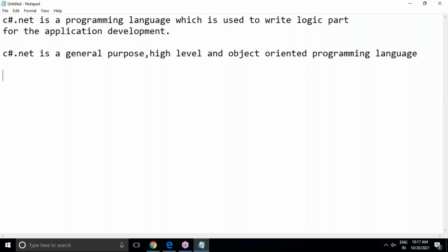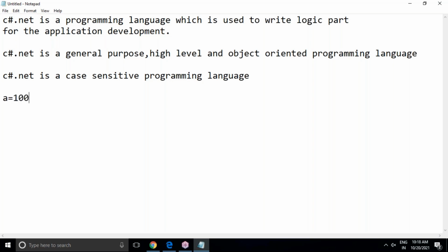Next, the most important point is C# .NET is a case-sensitive programming language. Case-sensitive programming language means how the way you declare variables, function names, class names, the same way you have to access them. For example, a value 100. How to access a? Suppose Console.WriteLine. What is Console.WriteLine? I will tell you in this session. This is an output statement. We have to use it like this only.